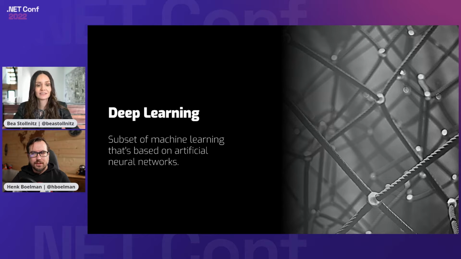And the reason is that deep learning works really well for big data. And we live in the age of big data because it's so easy to extract lots of data from the internet these days. And so that's why deep learning has been doing so well and why people have been so excited about it in recent years.